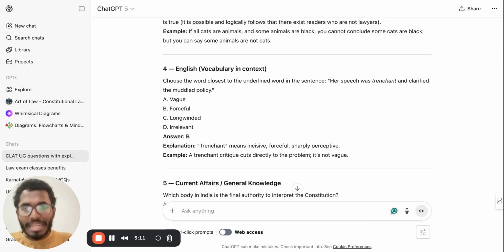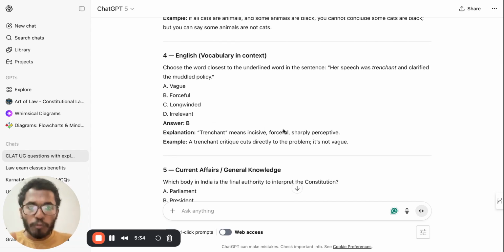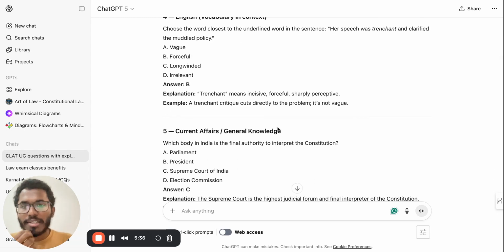Now, in English there was a question. Choose a word closest to the underlined word in the sentence. Her speech was trenchant and clarified the muddled policy. Which is the option over here? Is it A, vague, B, forceful, C, long winded, D, irrelevant? The answer is B, which basically means trenchant means incisive, forceful, sharp perspective. A trenchant critique cuts directly to the problem.